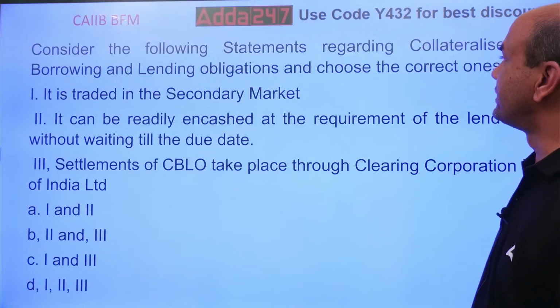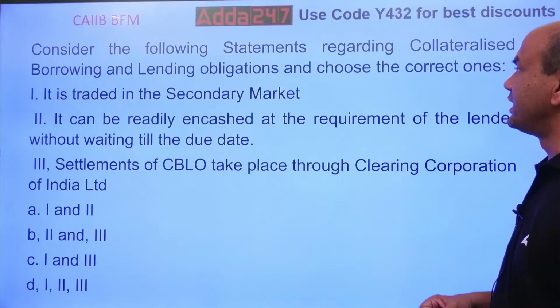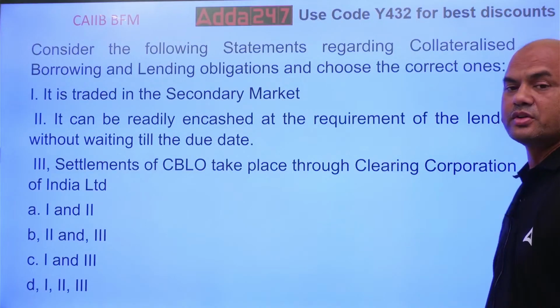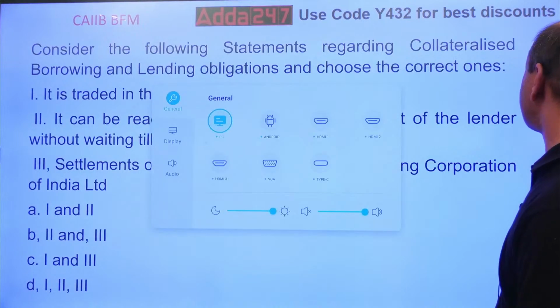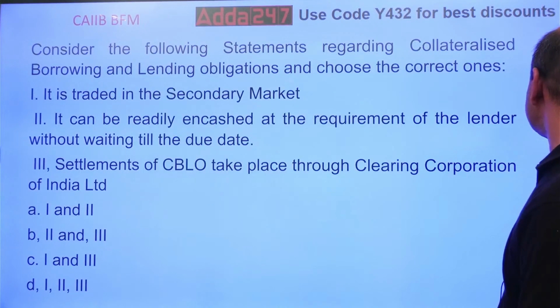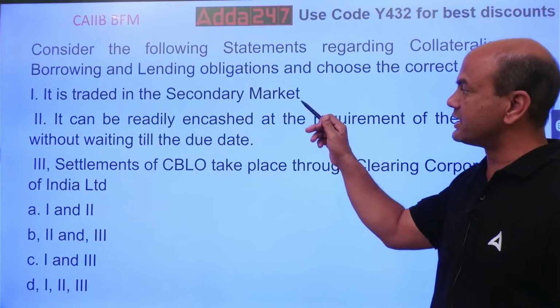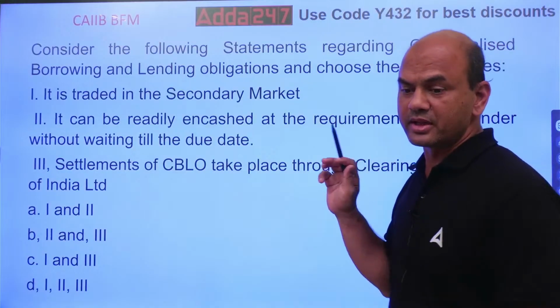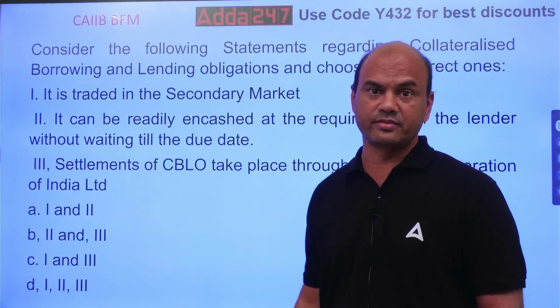Consider the following statements regarding CBLO, collateralized borrowing and lending obligations, and choose the correct ones. So here you have to choose the correct ones. Now what do you mean by this? It means you have to look at these questions. Now the important part in this: what is CBLO? That is the main question.